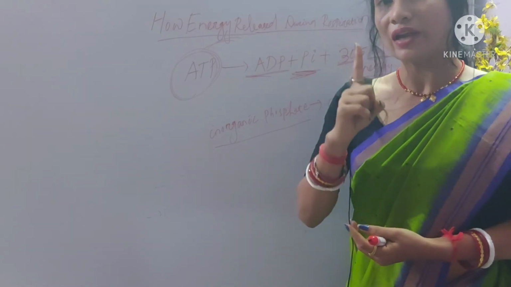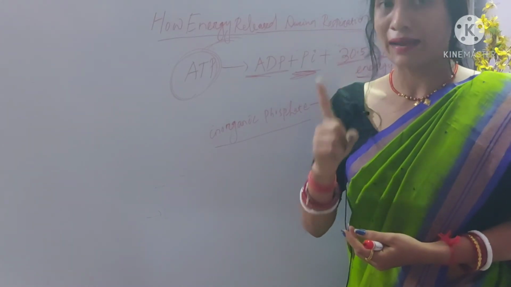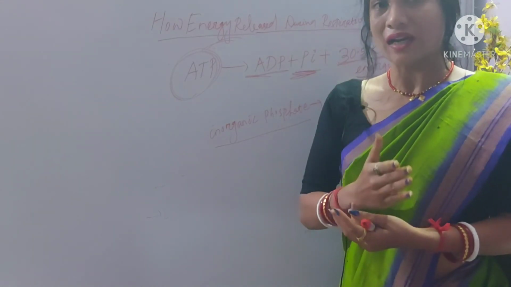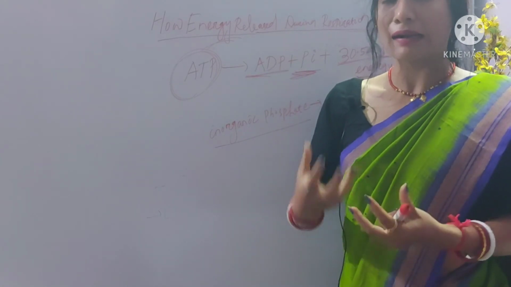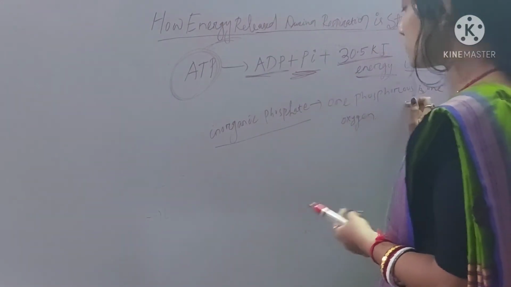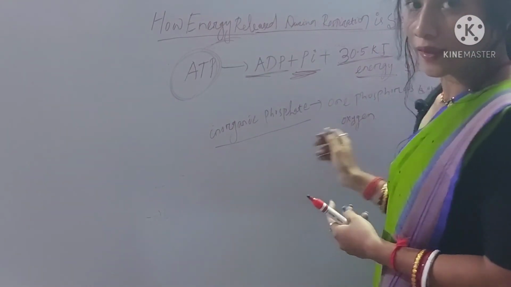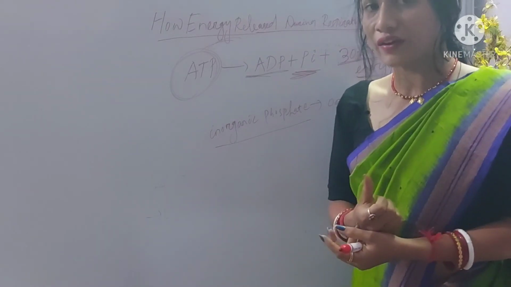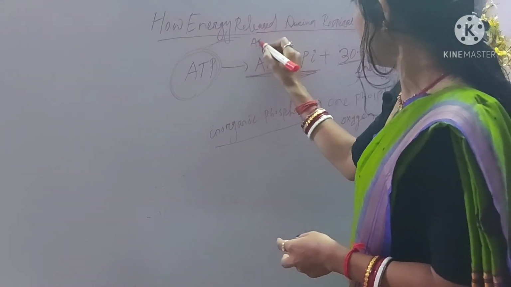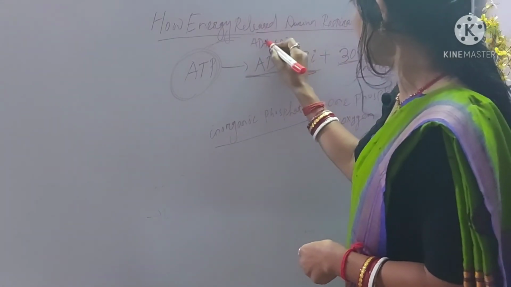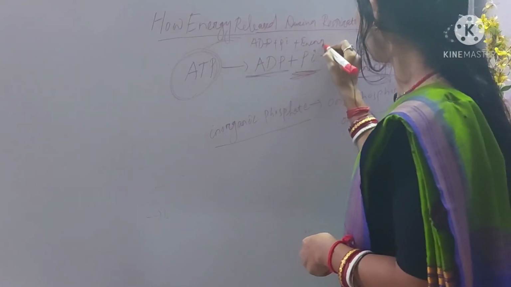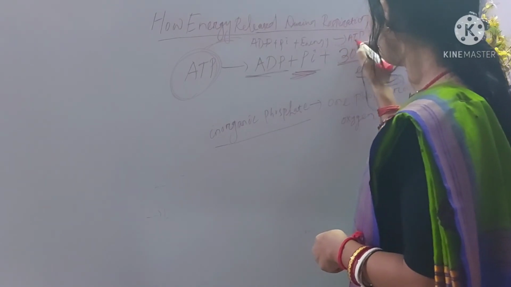When ADP, adenosine diphosphate with 2 phosphate groups, combines with inorganic phosphate and some amount of energy released during respiration, it forms ATP. So when ADP plus inorganic phosphate plus energy combine, it gives rise to ATP.